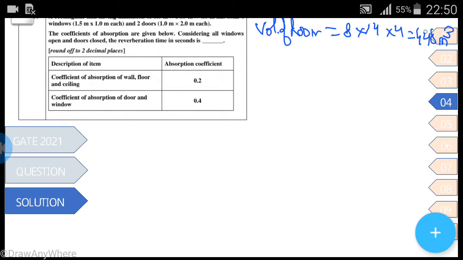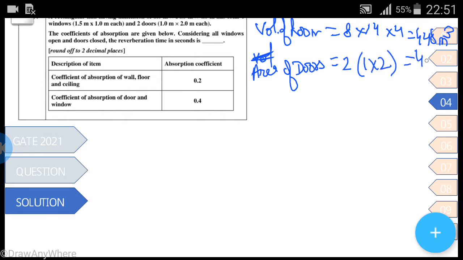It is volume, so it will be cube. The area of doors: there are 2 doors, each of 1 by 2, so it will be 4 meter square.